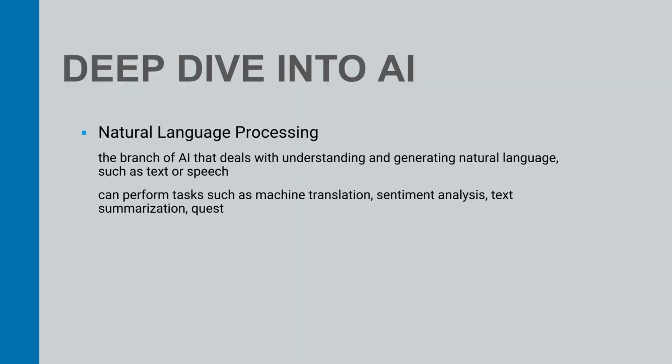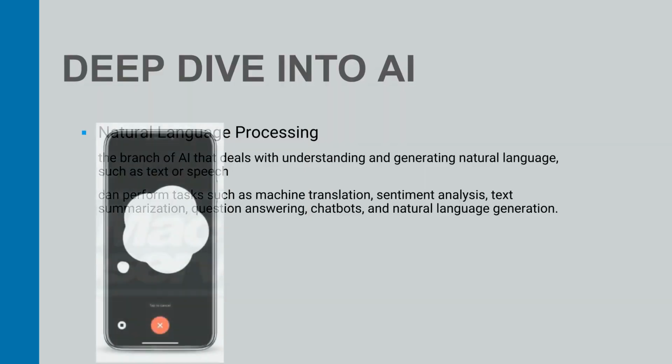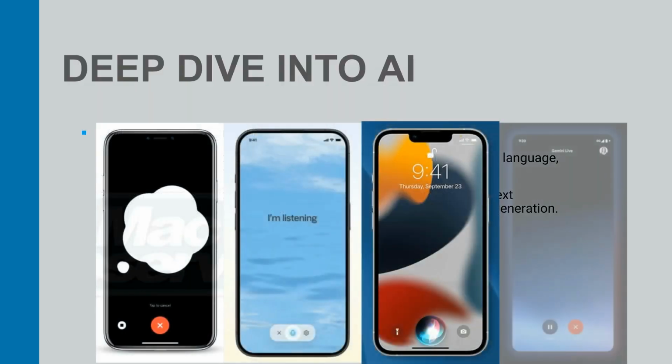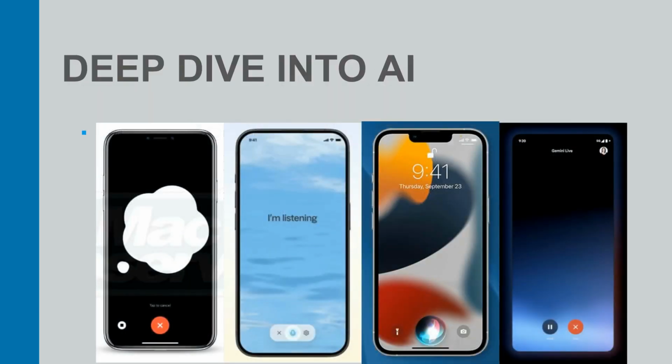Natural language processing is the branch of AI that deals with understanding and generating natural language, such as text or speech. Natural language processing can perform tasks such as machine translation, sentiment analysis, text summarization, question answering, chatbots, and natural language generation. Natural language processing can help us communicate better with machines and with each other, and access and analyze large amounts of information. Our new AI chatbots right now are capable of doing these. We can now easily talk to ChatGPT with Scarlett Johansson style, Copilot, Siri, and Gemini.